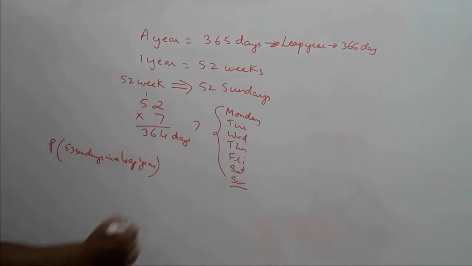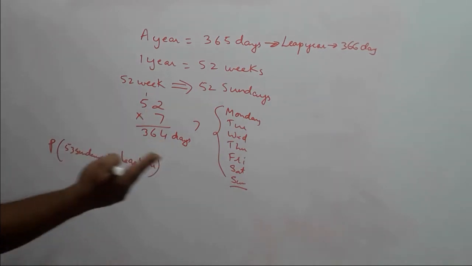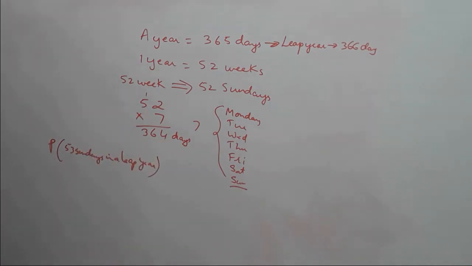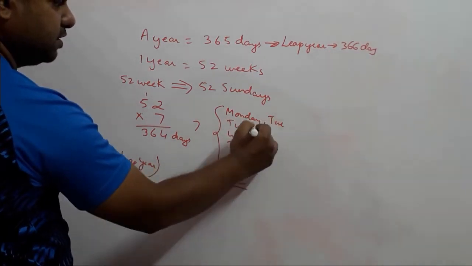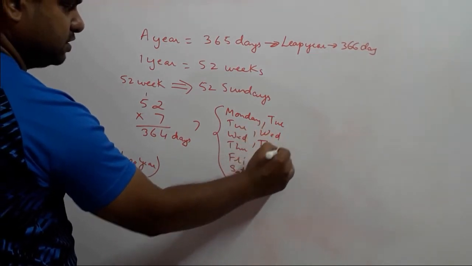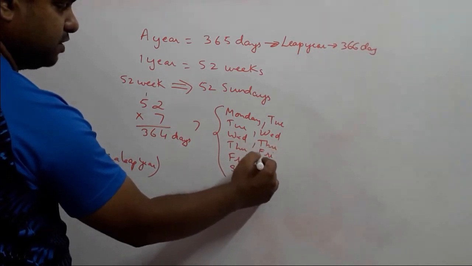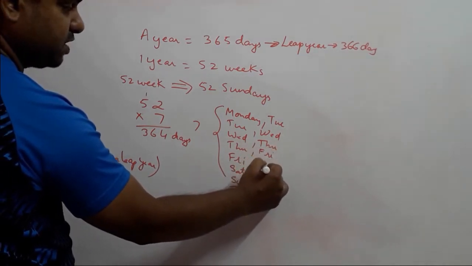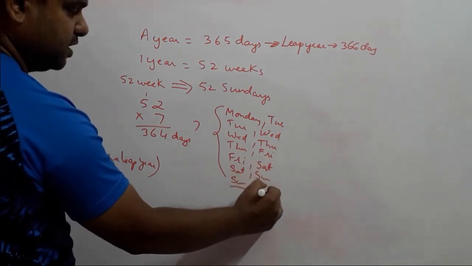In a leap year there are 2 extra days apart from 364 days. So what will be the combination in that case? We want Sunday. So this will be Monday and Tuesday, Tuesday and Wednesday, Wednesday and Thursday, Thursday and Friday, Friday and Saturday, Saturday and Sunday, Sunday and Monday.